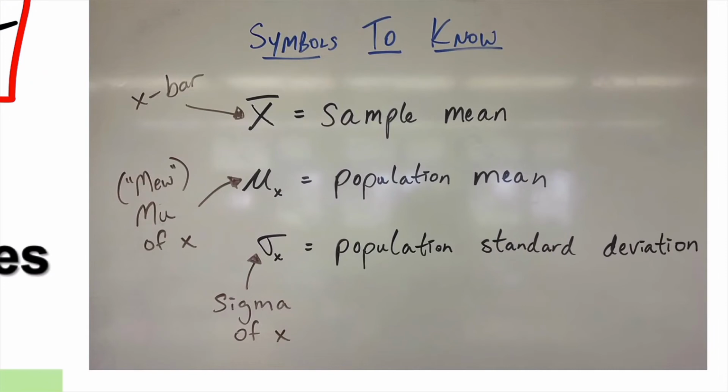X bar means the sample mean. Mu of X means population mean. Sigma of X means population standard deviation, right? I had those on the board yesterday. I put it on the notes, so they're on Google Classroom now because I had to erase it for my next class. Okay, so you know those, right?